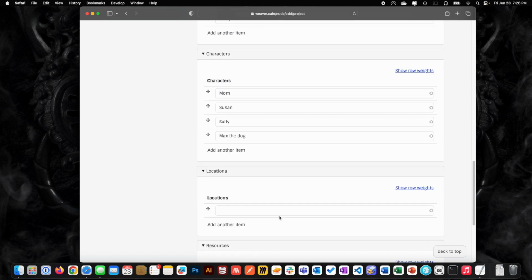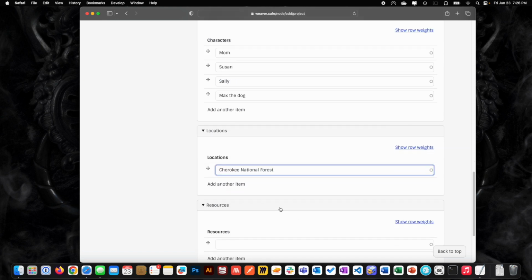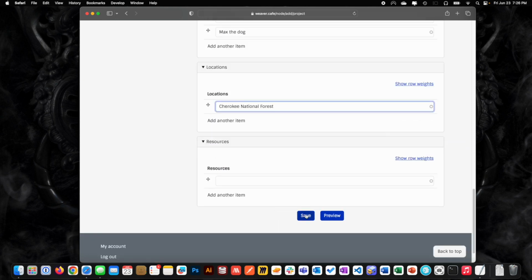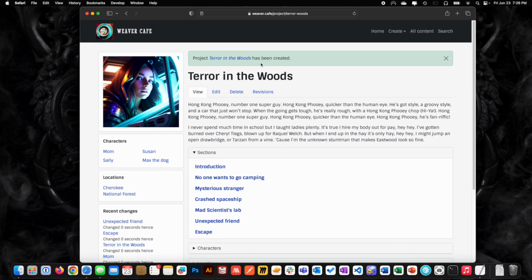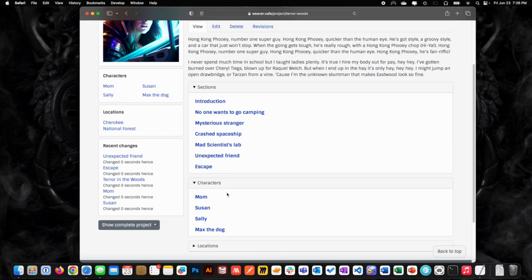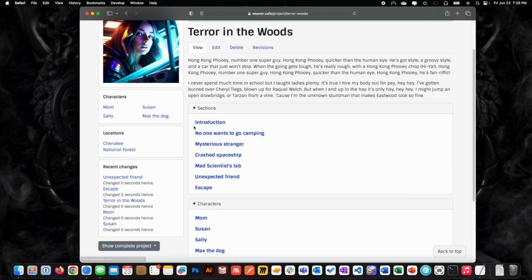There's various locations. Probably the main one, everything's going to take place in the campground, right? Pretty much, or in the Cherokee National Forest, right? And we can add that resource to that if we want to. So we'll hit save. And now we have this cool project that we're going to work on, right? It's got characters and locations, and those are listed here as well.